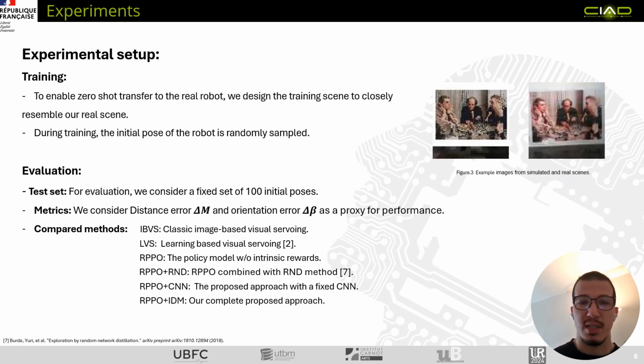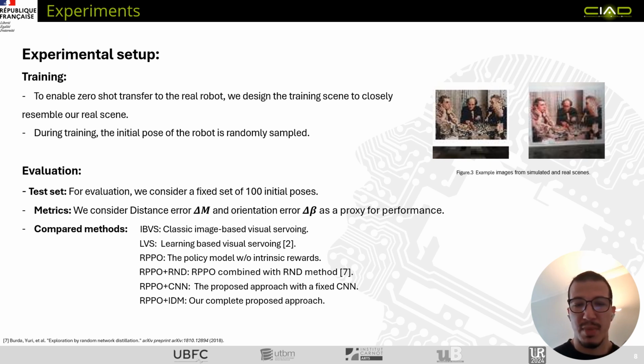For the experimental setup now, for training to enable zero-shot transfer to the real robot, we design our training scene to closely resemble our real scene, and during training, the initial pose of the robot is randomly sampled. For evaluation, we consider a test set of pre-sampled 100 initial poses, and for the metrics, we consider distance error and orientation error averaged across this test set.